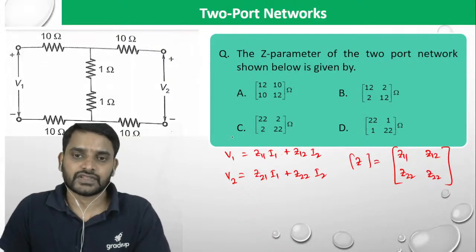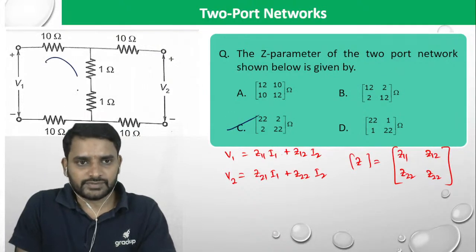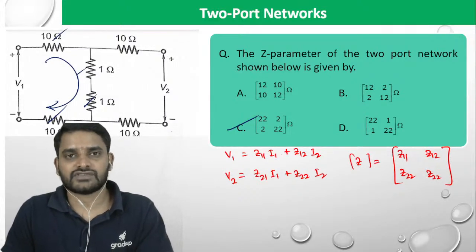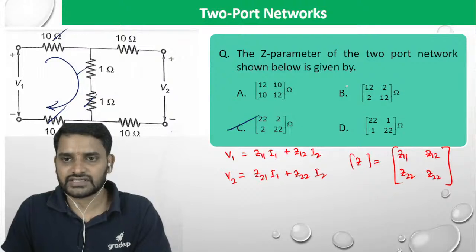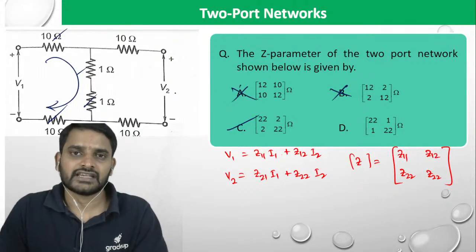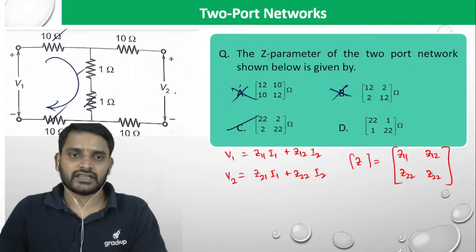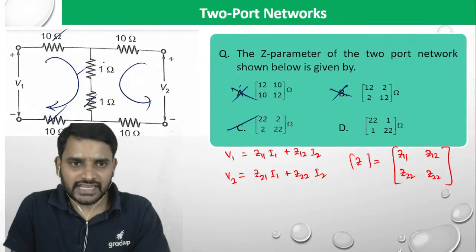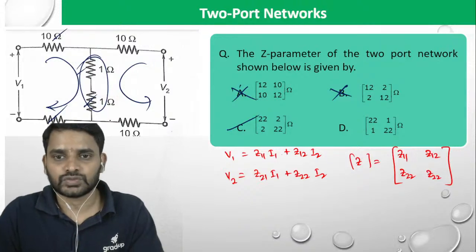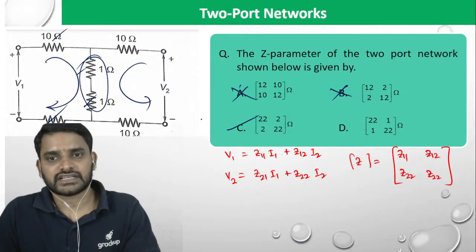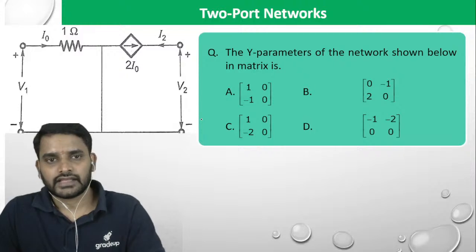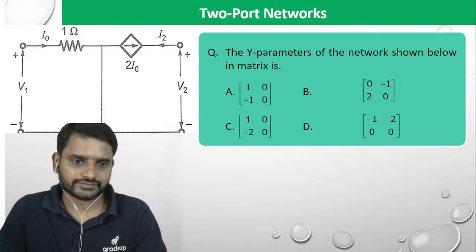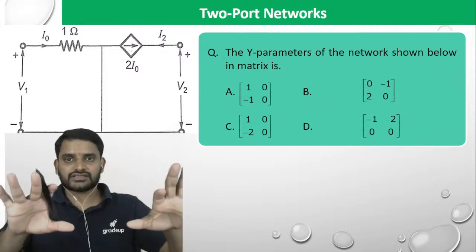Very good, super. So input impedance is 10 plus 10, 20, and 1 plus 1, 22. So obviously 22 means B and A should not be the answers. Input impedance is going to be 22, output impedance is also going to be 22, and transfer impedance is going to be the middle one, 2. Alright, so C could be the correct answer. Let's see one more question. Look into this question. If you remember the formulas, you can do it, sir.